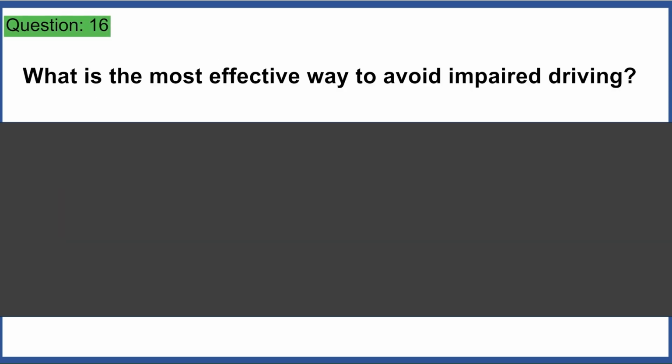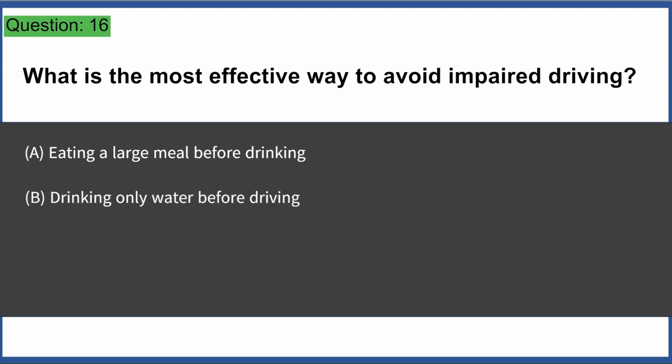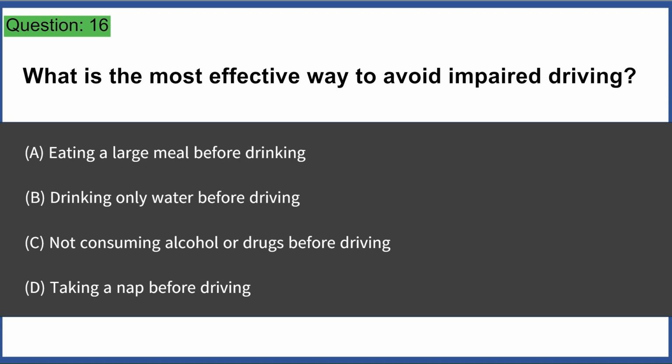What is the most effective way to avoid impaired driving? A. Eating a large meal before drinking. B. Drinking only water before driving. C. Not consuming alcohol or drugs before driving. D. Taking a nap before driving.